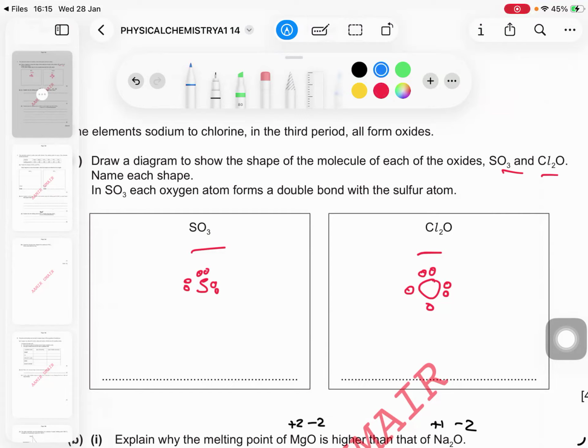Sulfur trioxide has what dot and cross? You always need to draw dot and cross, for the sake of clarity. Then you have to see what type of bond pairs and lone pairs are there, and then you decide the shape.